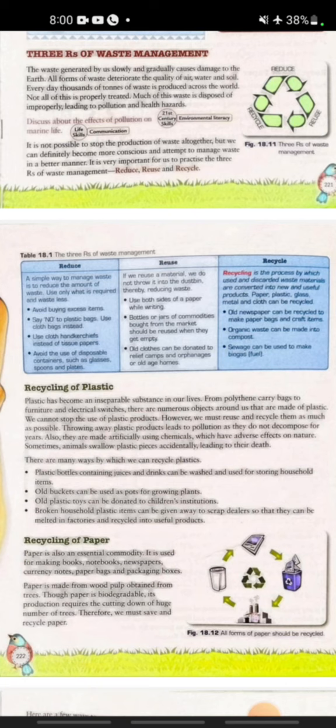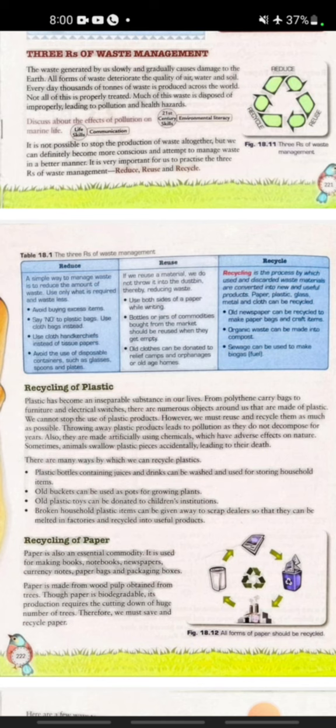The next point is that old buckets can be used as pots for growing plants. Old plastic toys can be donated to children. Broken household plastic can be given away to scrap dealers. These are the ways of recycling plastics.